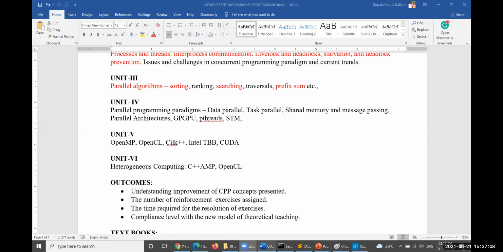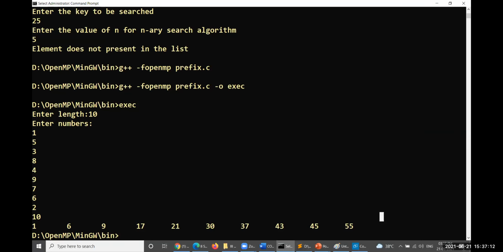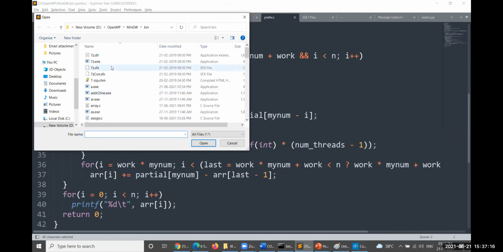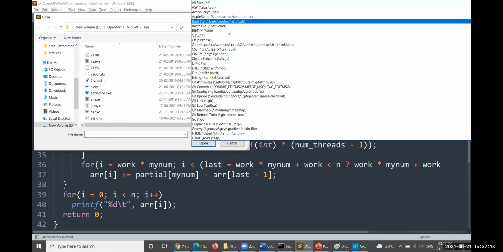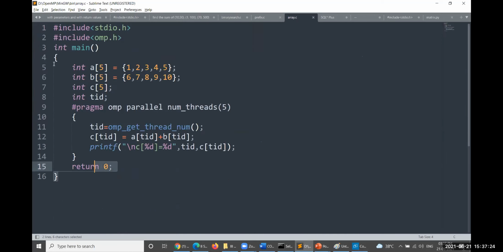Let me share one more time. The problem has already been done by us. The problem is this one: traversing an array. Yes, this particular problem will be called traversing.